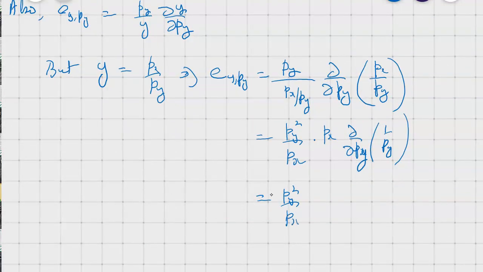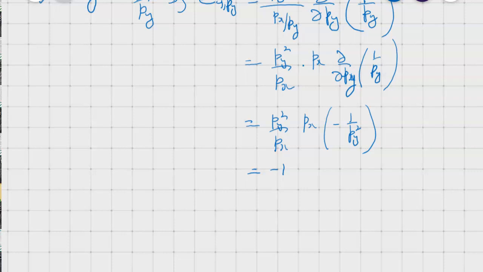And we can see that what we get is py squared over px. The px's will get cancelled times minus 1 over py squared. So essentially these two terms get cancelled, and then we have py squared and py squared. They'll get cancelled. We'll be left with negative 1. So what we've established is that the Marshallian elasticity of demand of good y with respect to its own price is negative 1. Now all we need to do is find the elasticity of demand for the compensated function of y.